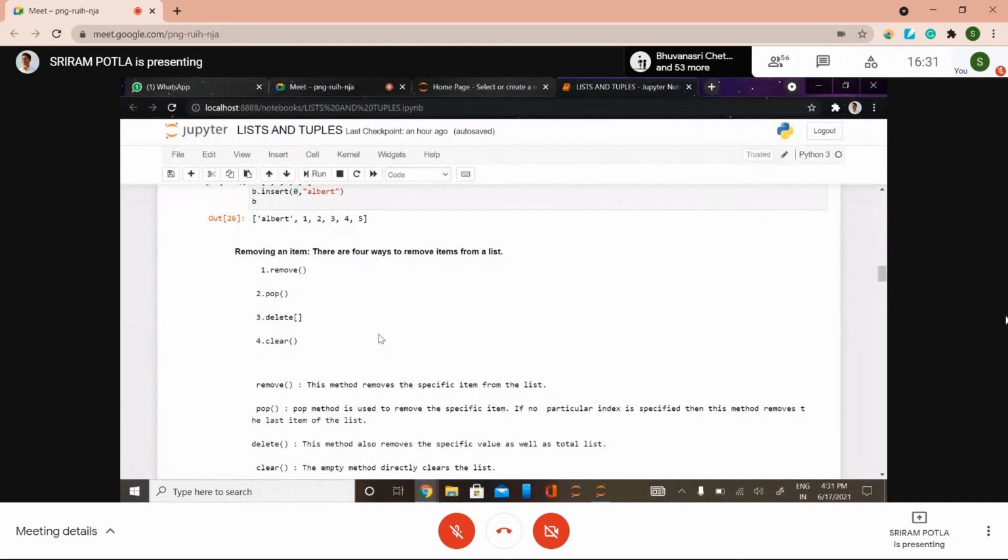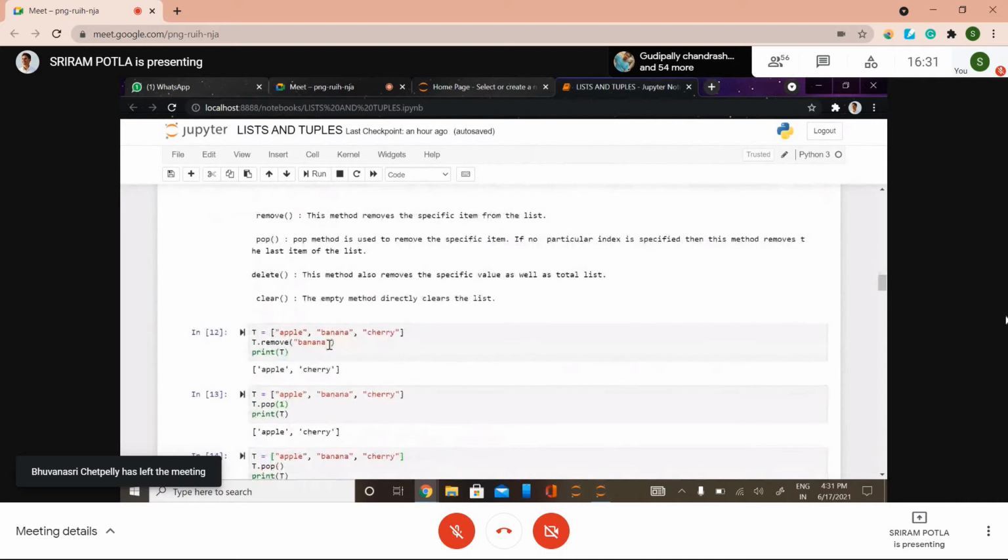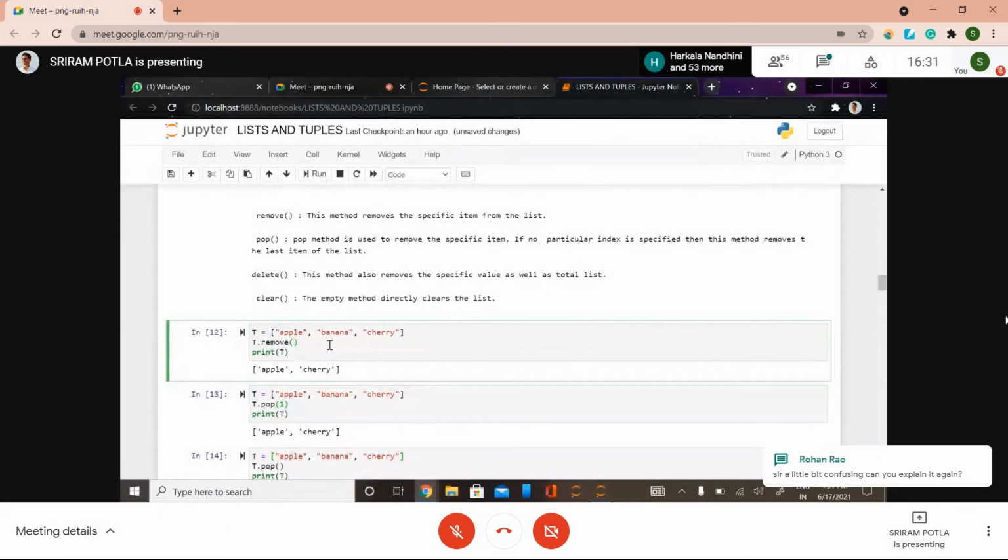Sir, can't we use an index for removing something while using remove? It's not possible. You need to input a particular value for that. Maybe we can remove the item using index also, sir. Will you try it once? Yes. Each and every time I refer to the value only. That's why I said that.